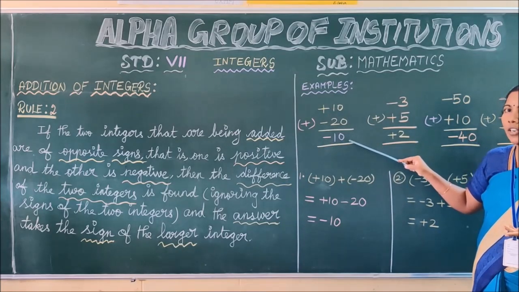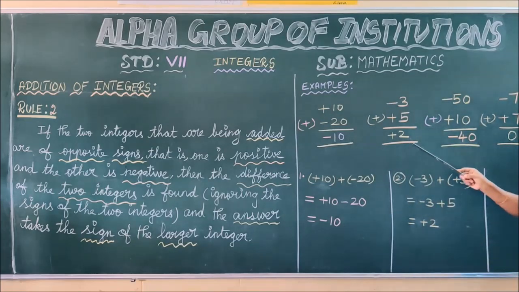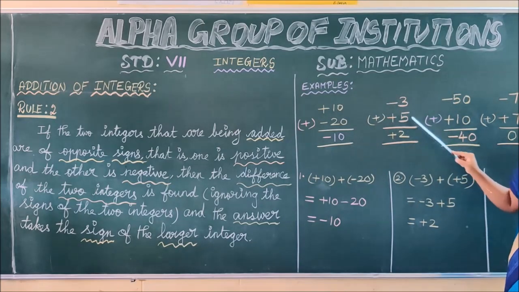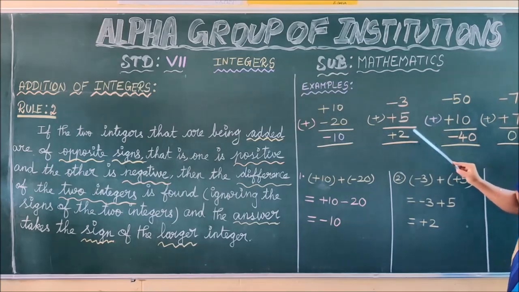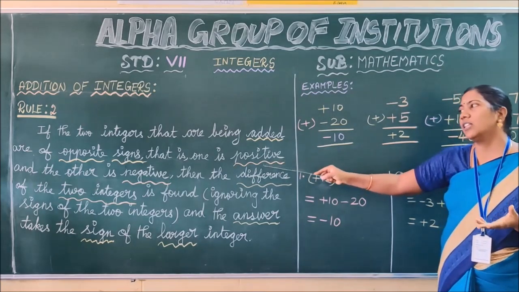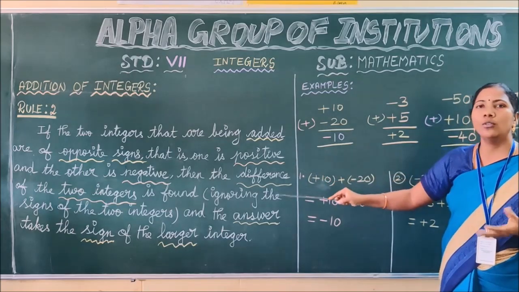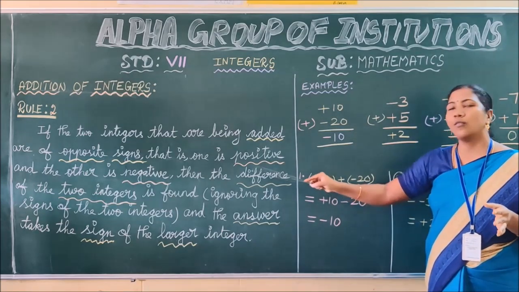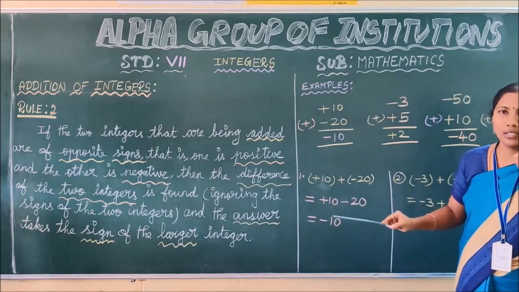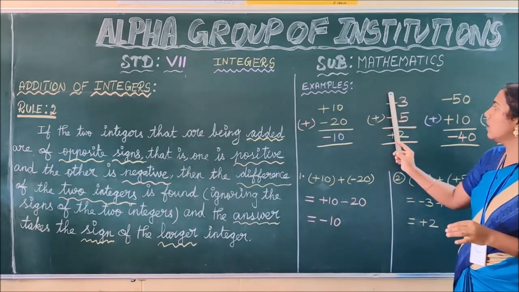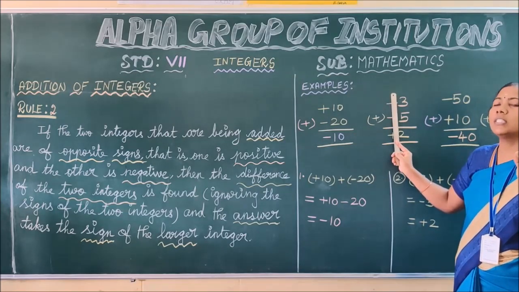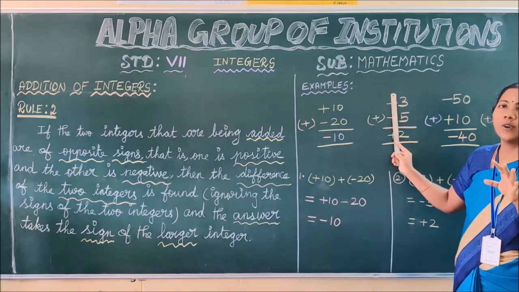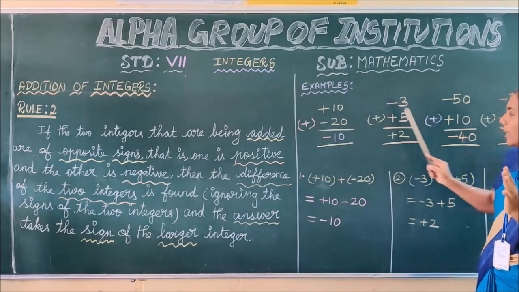Do you understand, children? Let us move to the next example. Minus 3 plus 5. The given two integers are of opposite sign. As per rule 2, what do you have to do? We have to find the difference of the two integers by ignoring their symbol. What are the two integers you are seeing, children? 3 and 5. Which is the bigger number? 5. Which is the smaller one? 3. Subtract the 3 from 5. What is the answer? 2. So you are writing 2 here.